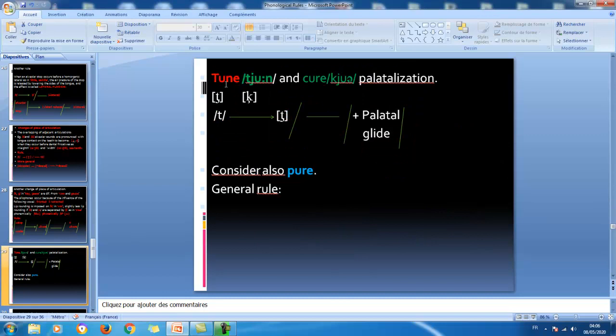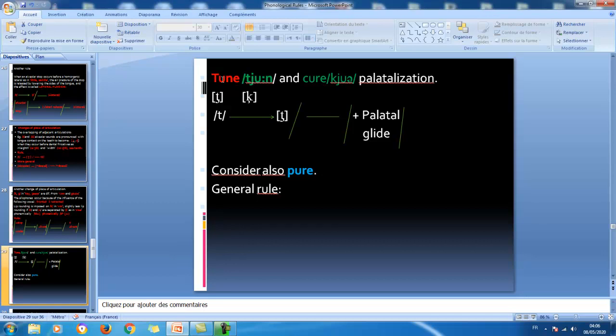Now what about the word tune? Cure. Here we can talk about palatalization. Look at this t. T normally is an alveolar sound. Here it is followed by ye. Ye, from the point of view of place of articulation, is a palatal sound. Okay, t and ye.